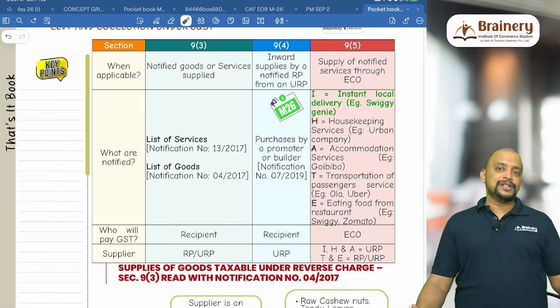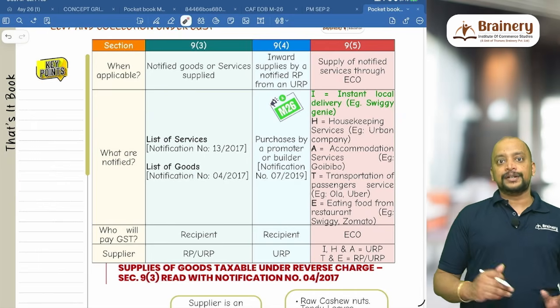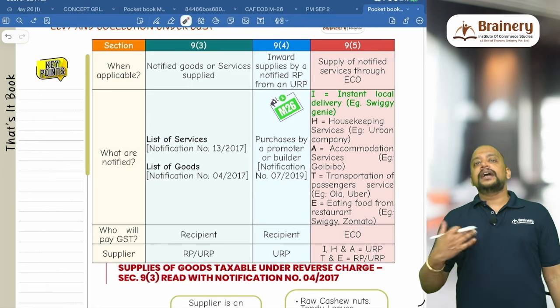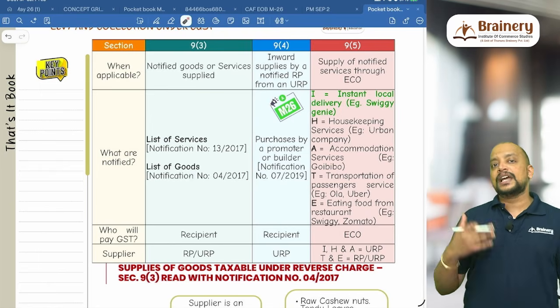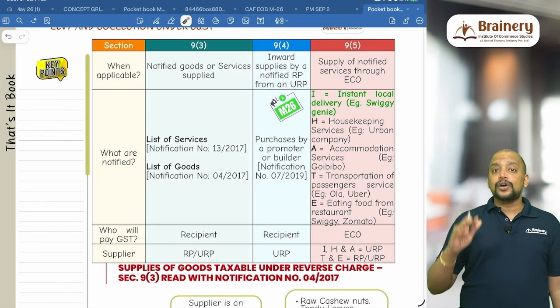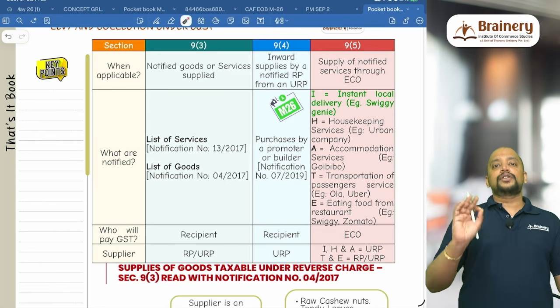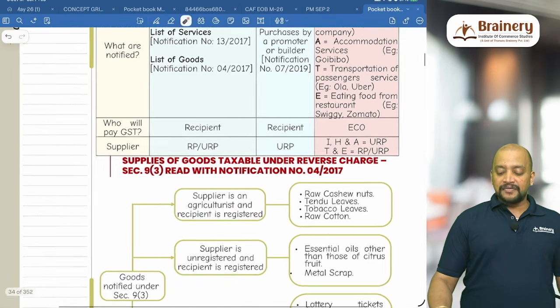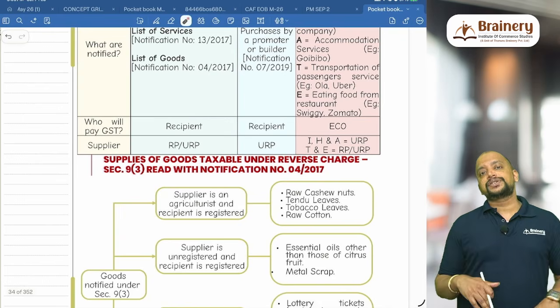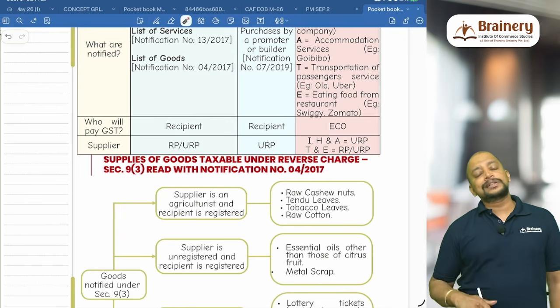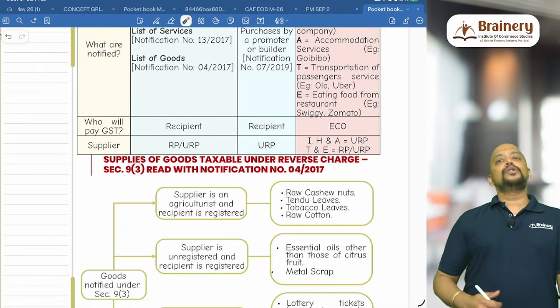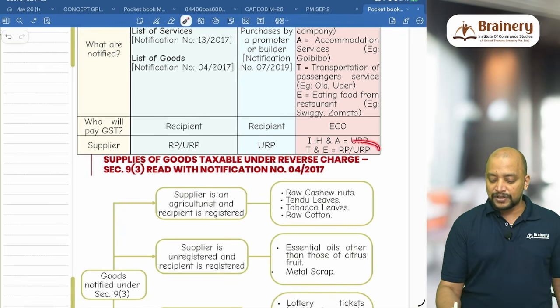Always the liability to pay GST is on the e-commerce operator. So if the restaurant is registered and supplying food through Swiggy, or the restaurant is unregistered and supplying food through Swiggy, the liability to pay GST is on Swiggy only, not on the restaurant. That is the meaning. In the same way, I am a driver and I am registered, providing services through Ola, so Ola only will pay GST. I am an unregistered driver providing transportation through Ola, again Ola only will pay GST. That is with respect to this.